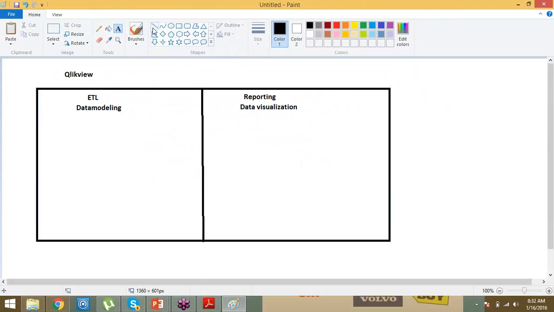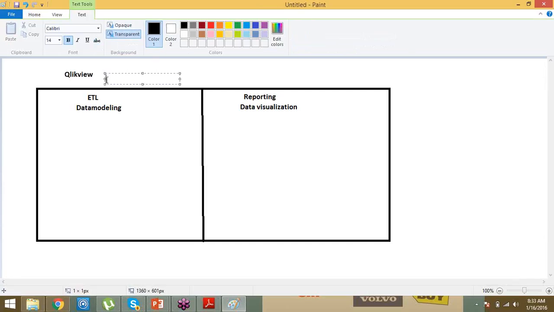Now for the developer purpose. For the developer purpose, ClickView has divided this tool into two features. One is ClickView,